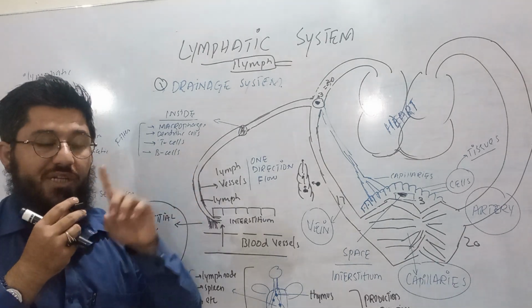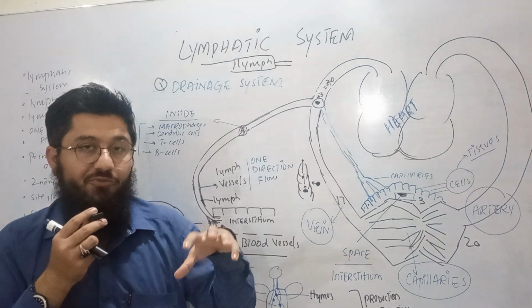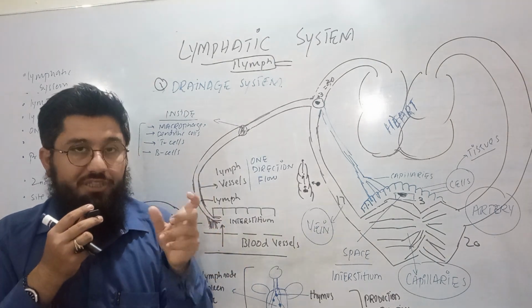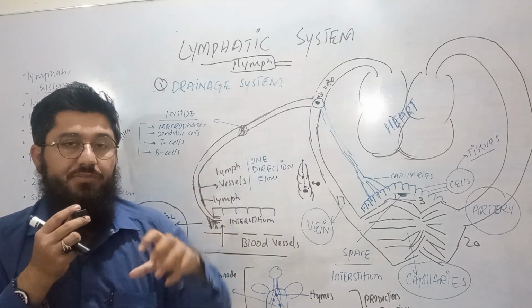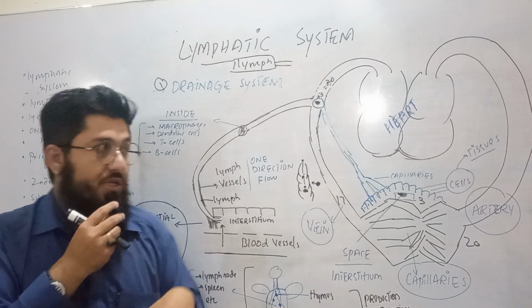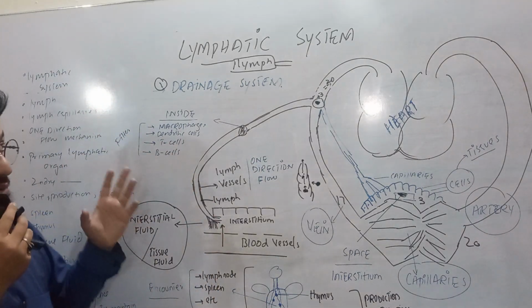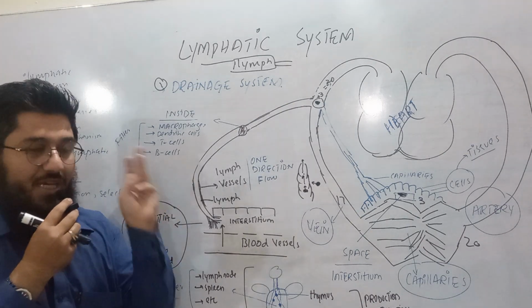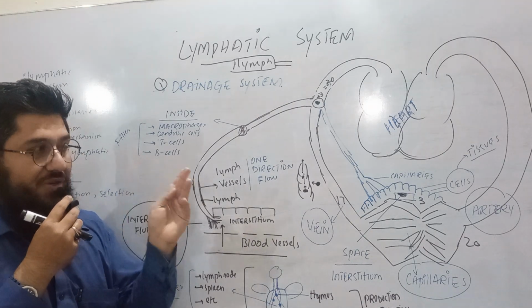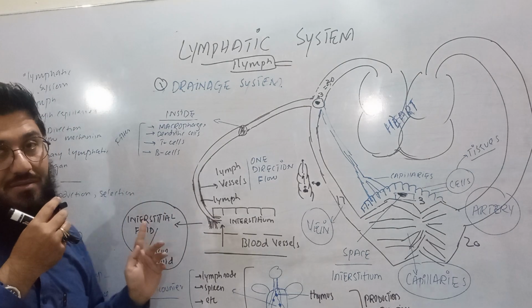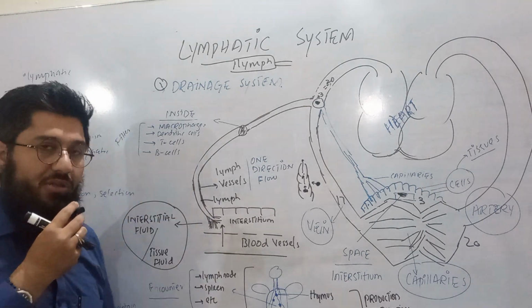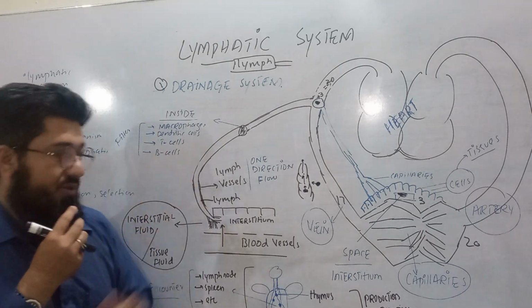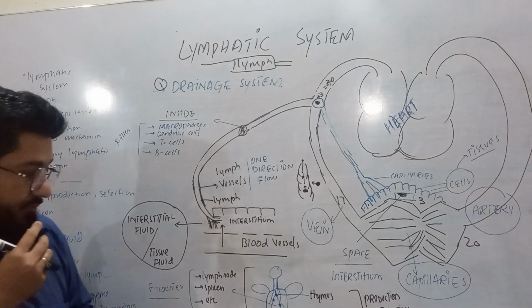Those lymph vessels are called lacteals, which absorb the fats from the intestine. That is the third function of the lymphatic system. So the lymphatic system has three functions: immunity, drainage, and bringing in the fats. There are certain other functions, but for now, just concentrate on these three.